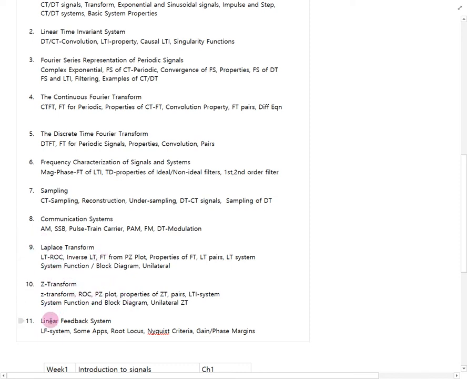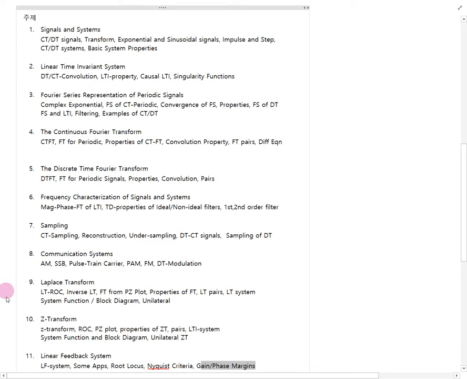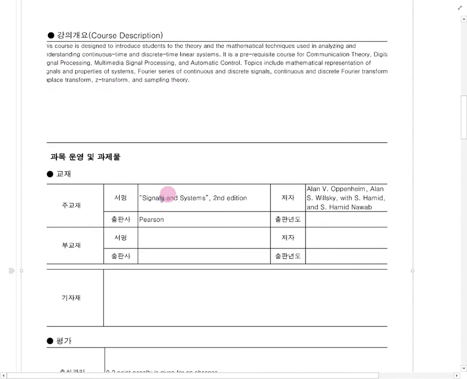And the last chapter covers feedback systems. Here the keyword is feedback. In the case of feedback, we always consider the stability of the system. To check the stability, we refer to Routh's technique or Nyquist or gain and phase margin. One of these three techniques is used, or some of them are considered simultaneously, to characterize the system stability. I just briefly introduced the whole chapters of our textbook. Okay.